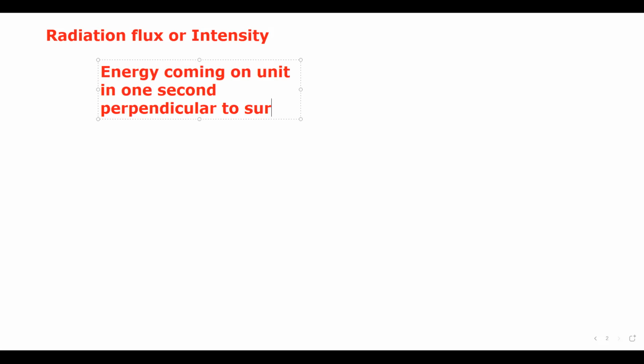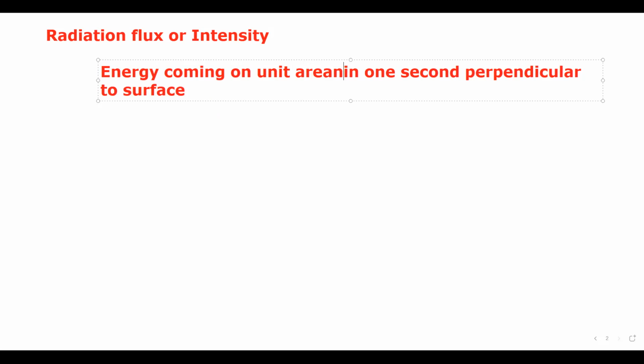So radiation flux or radiation intensity, the definition: it is power, or you can say energy, coming on unit area in 1 second, perpendicular to the surface. So energy coming on unit area in 1 second, and that is perpendicular to the surface, we call that the radiation flux.